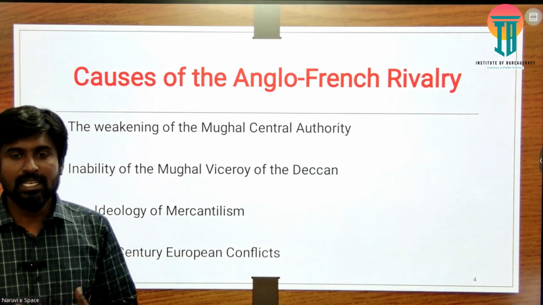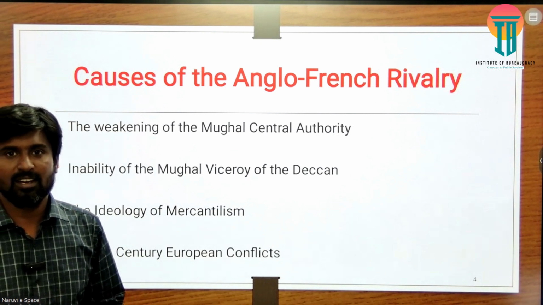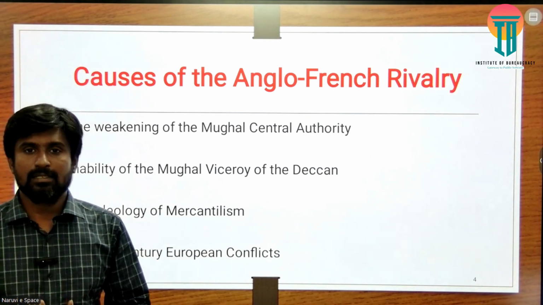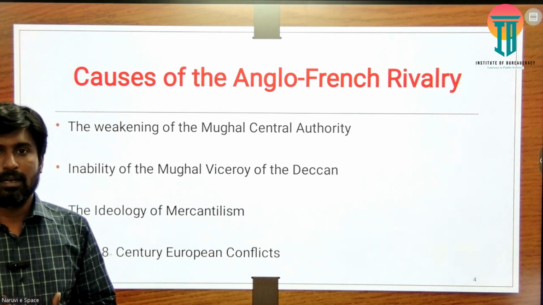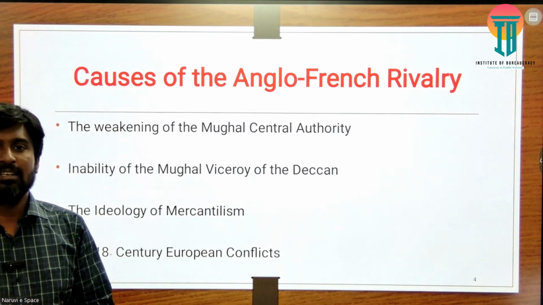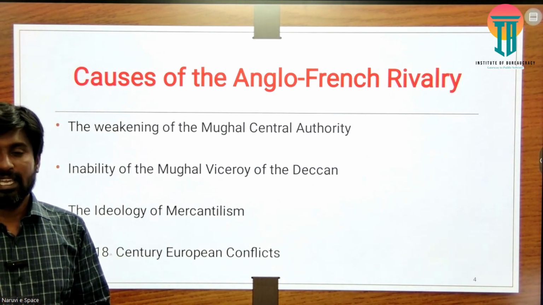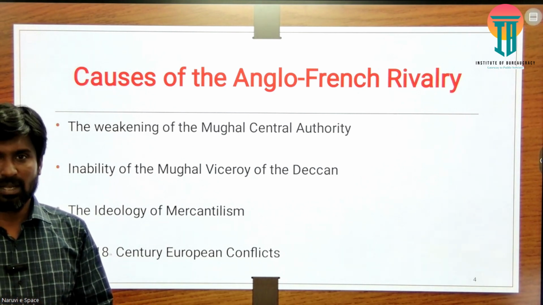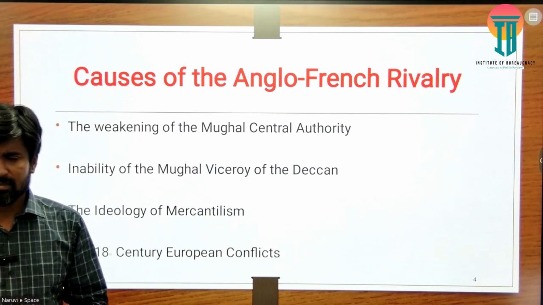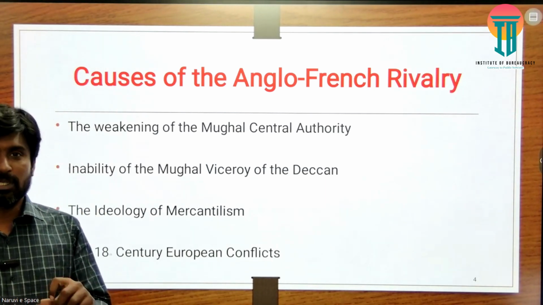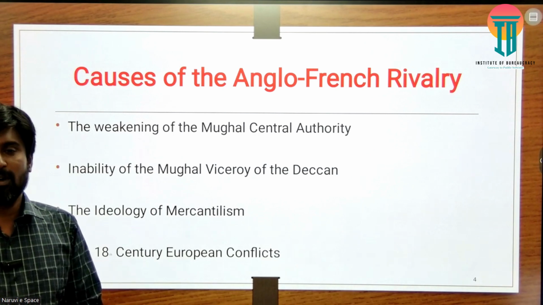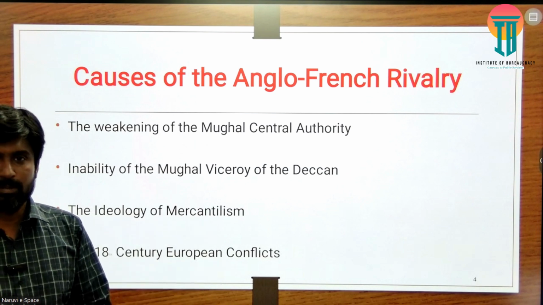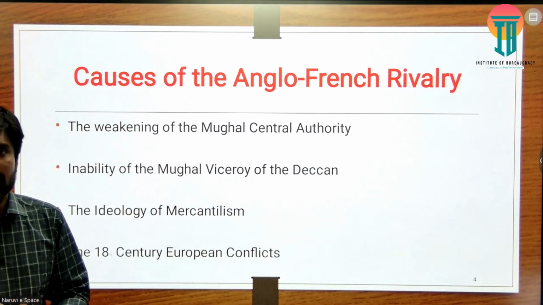The second thing, actually, is the inability of the Mughal governor of the Deccan. There were two important regions that were always threatening and a headache for any rulers starting from Delhi. One was Bengal. The other one was the Deccan region. So there was a special, exclusive policy for the Deccan region, even during the time of the Mughals and even before that. They formed a separate policy to control it.